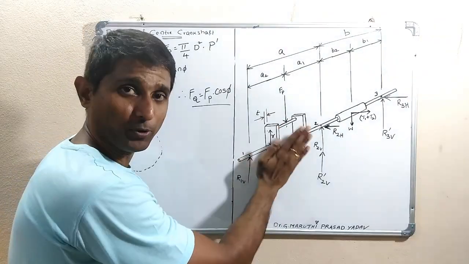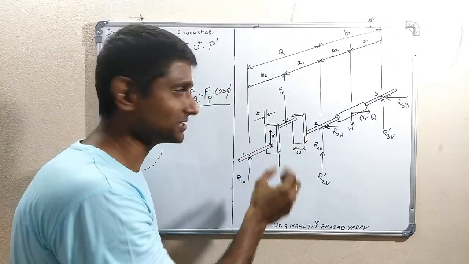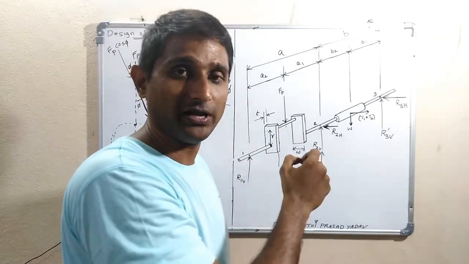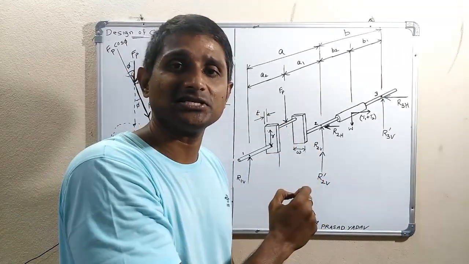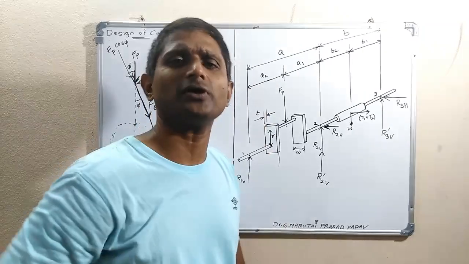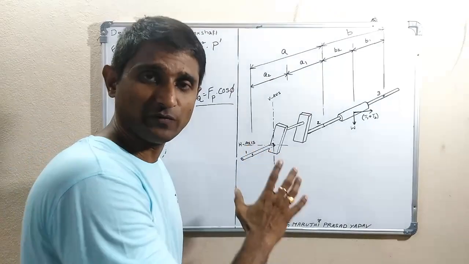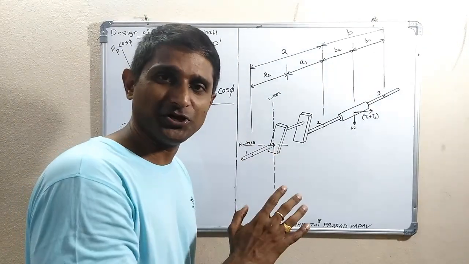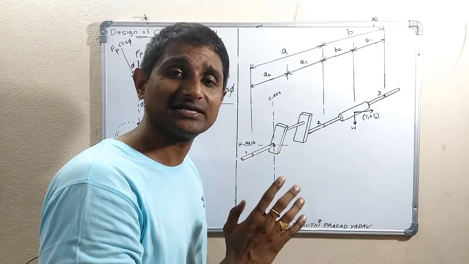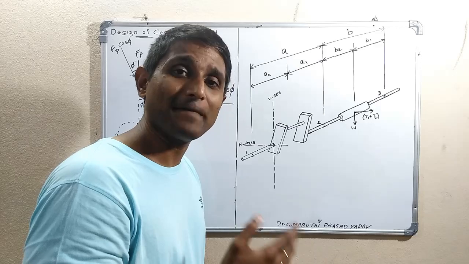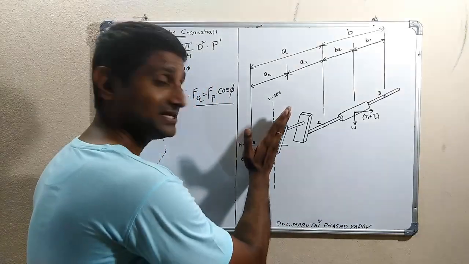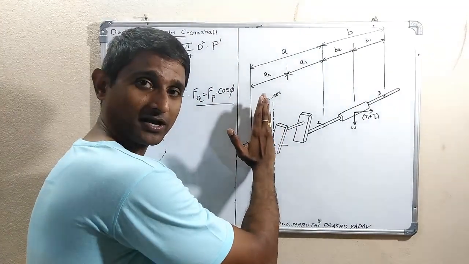Redraw this web position, then only can you understand. So have a look at this very carefully, because if you can understand the system of forces, then it is very easy to understand the design part. In the previous position, that is when the crank is under the action of maximum bending moment, this web portion is exactly vertical.